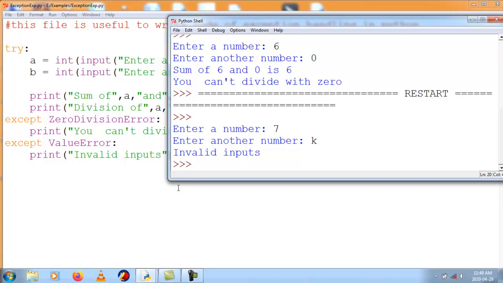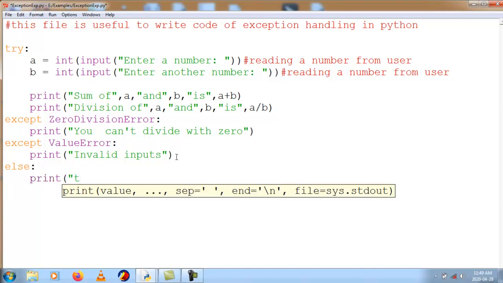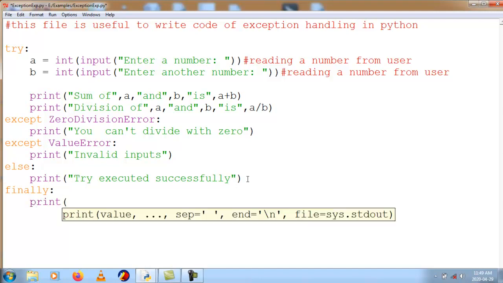Now you may have a doubt: when can we execute the else block and what is the use of the finally block? So I will write the else block here. Else, I will say print try executed successfully. So what does it mean? I am saying in the else block try executed successfully, and in the finally block, finally I will write print thank you.